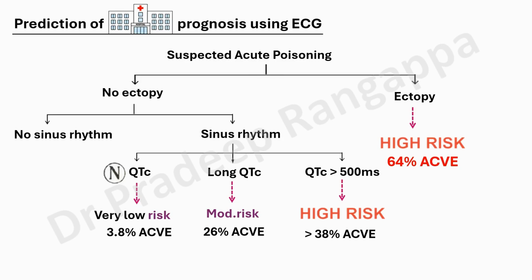So QTC. I would add on to this, although this is referenced in the literature, you look at QTC, look at QRS, look at R in V1. If you look at these three, you will be able to pretty much ascertain whether there is some toxicity happening.